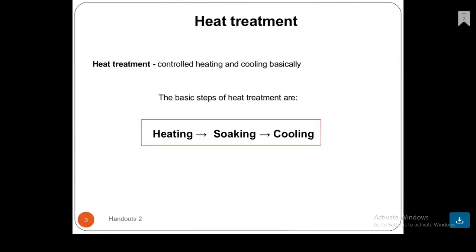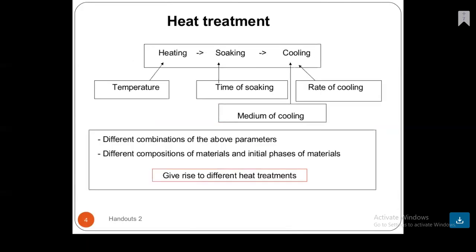Heat treatment basically controls heating and cooling. The basic steps in heat treatment are heating, then the soaking process, and then cooling. These are the three basic steps: heating, soaking, and cooling. In heating, the temperature is increased. In soaking, the time of soaking is required, and in cooling, the rate of cooling is specified.